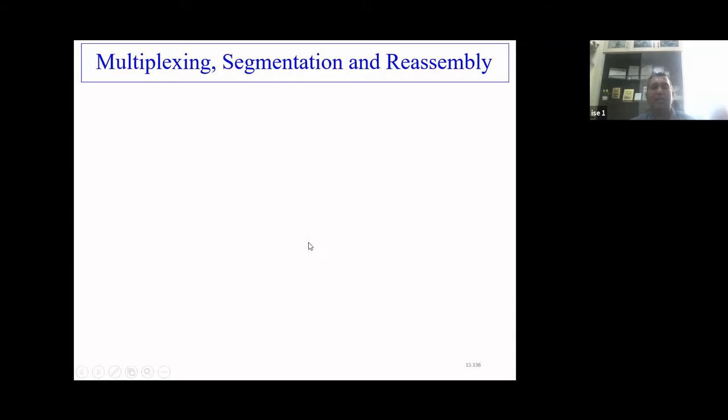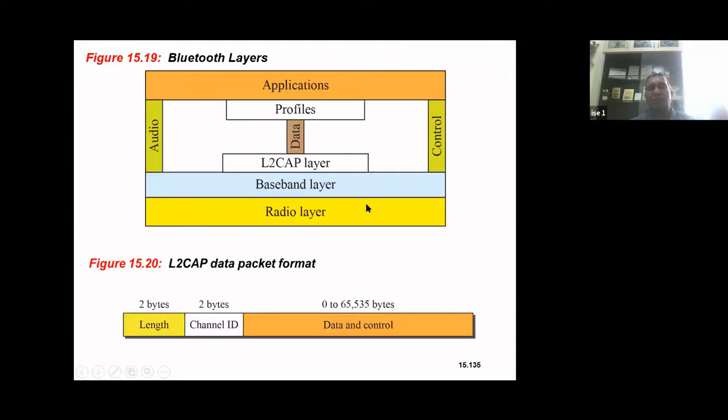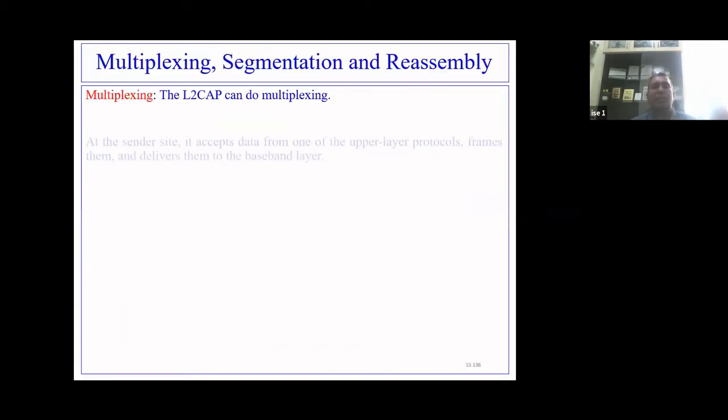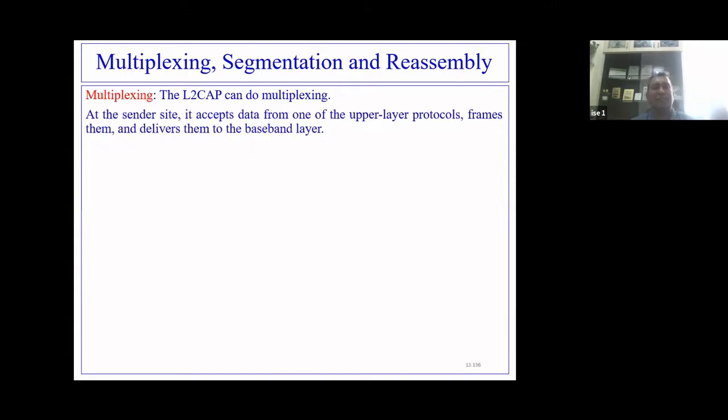So you should remember that at the bottommost layer is the radio layer. Above that we have the baseband layer, and above that we have the L2CAP layer. From the upper layer, the L2CAP layer will receive the data and form the frames.